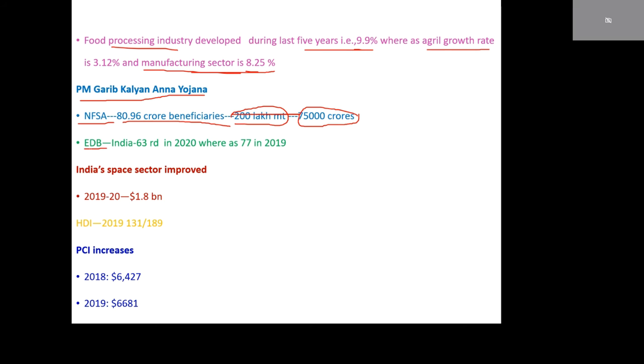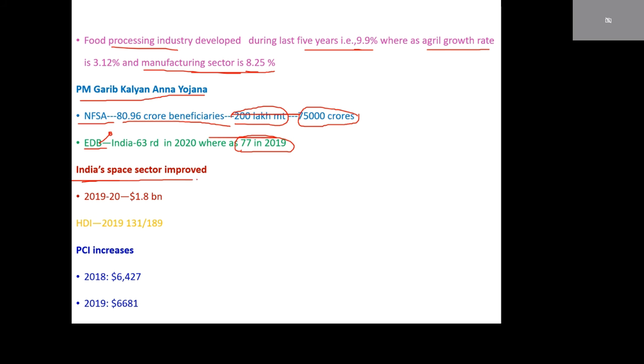Ease of doing business. That means this leads to an increase in world infrastructure and world business. In case of ease of doing business, India is in 63rd place in 2020, whereas it was 77 in 2009. So our ease of doing business improved from rank 77 to rank 63.